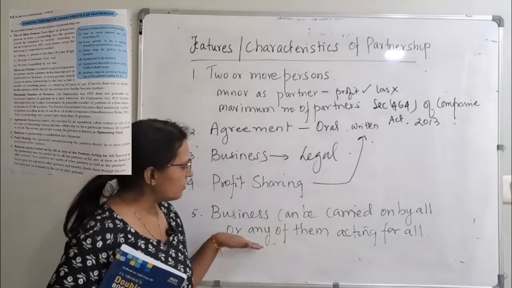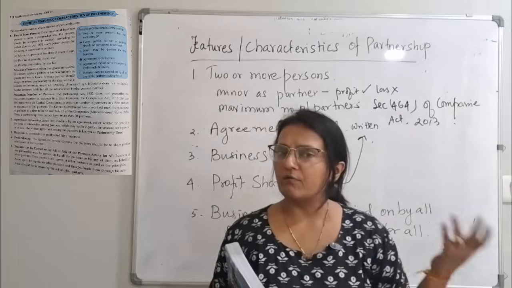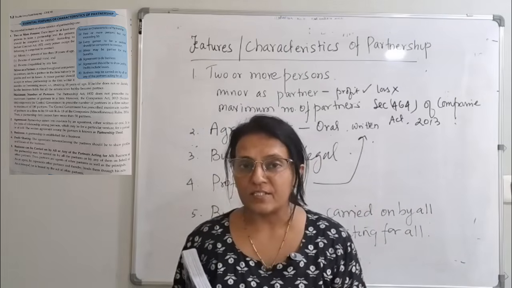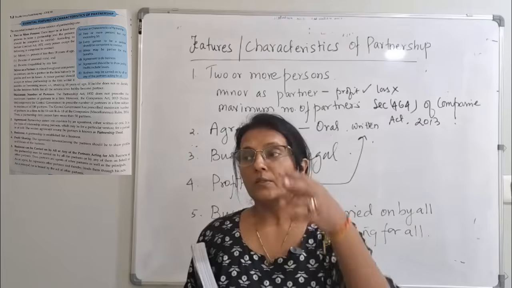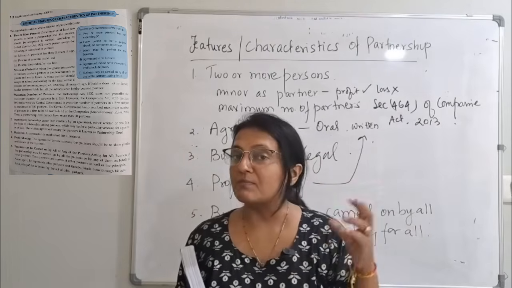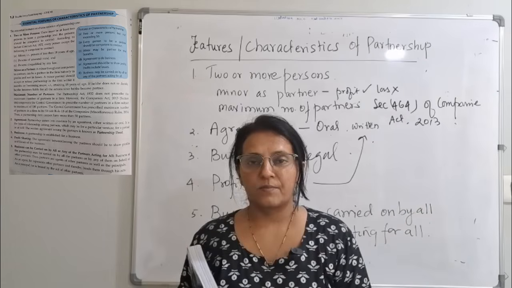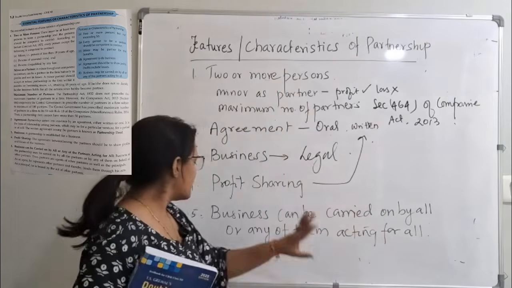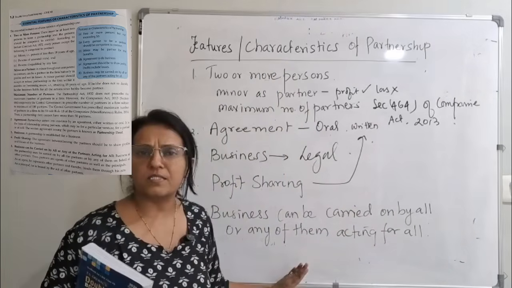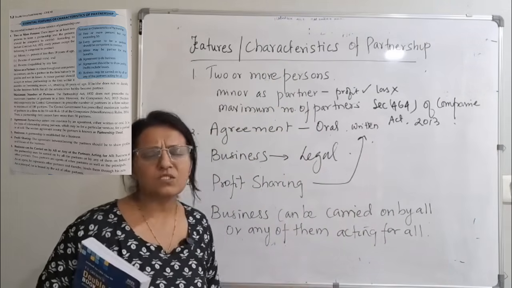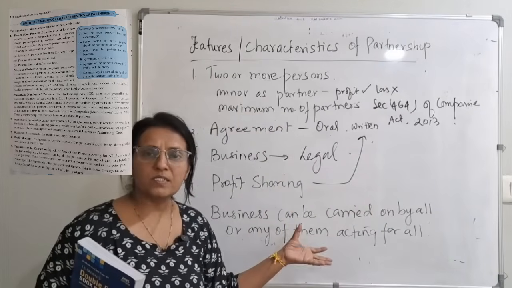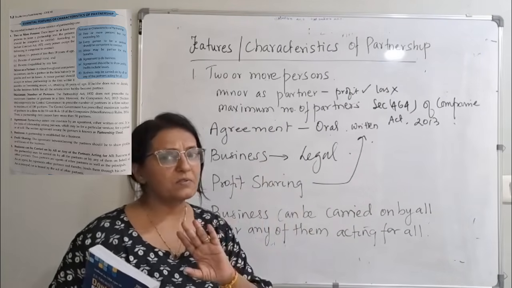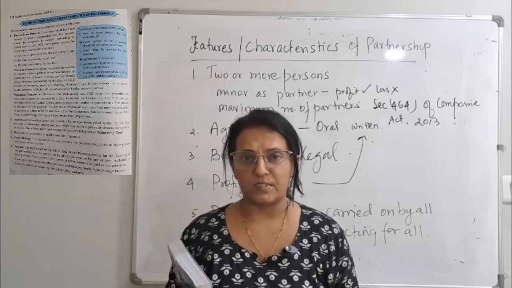Business can be carried on by all or any of them acting for all. I have already told this. One person carrying on the business becomes an agent for the other person. The other partner, if he brings the business, becomes an agent for the partners. So this is what we have seen. All these are the characteristics. Hardly you have only 5 characteristics. Very easy to remember, and most of the time one of these comes for MCQ. So the theory part is really very easy in partnership fundamentals.